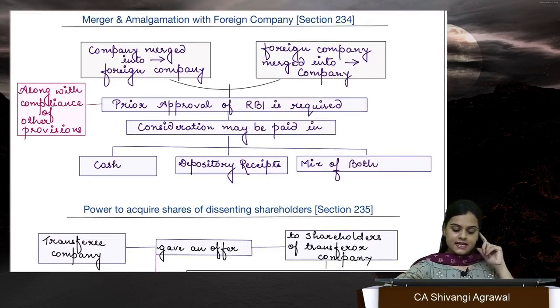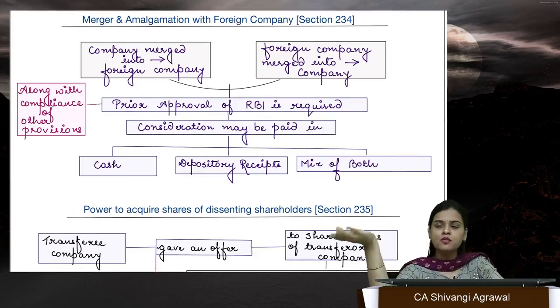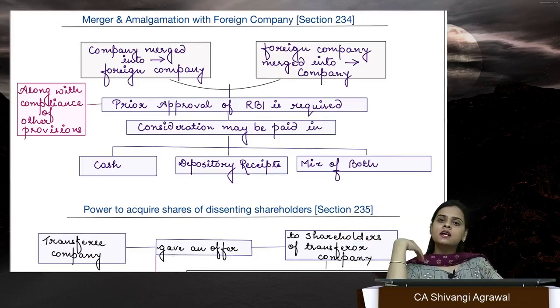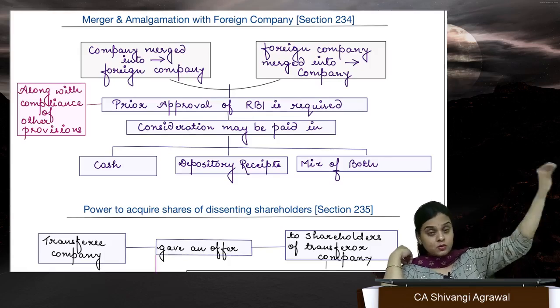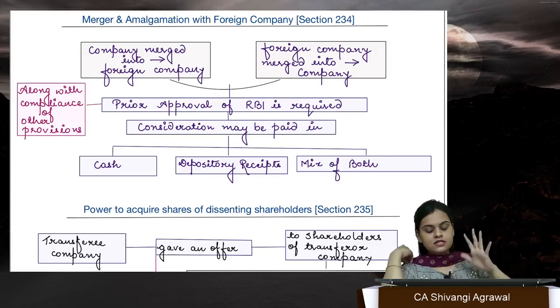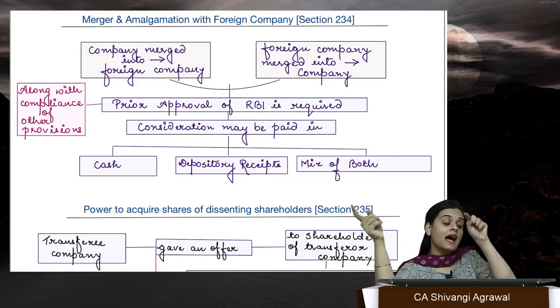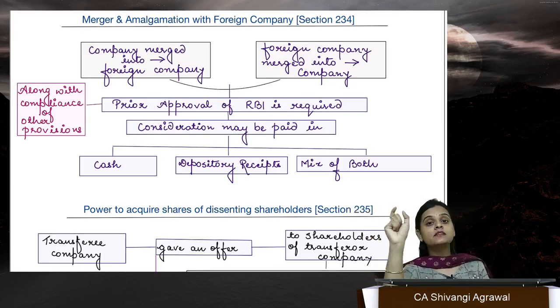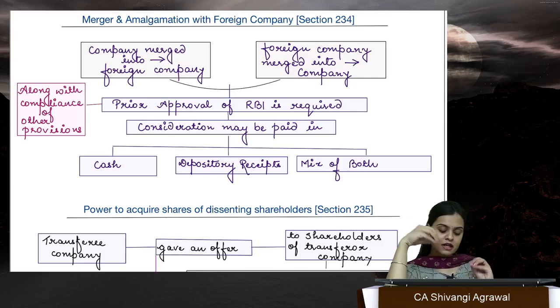Okay, next is section 234, merger or amalgamation of foreign companies. So an Indian company can merge into a foreign company, and a foreign company can merge into an Indian company. The provisions are the same. So we have to follow sections 230 to 232 for this also. And one important point that you have to remember is that foreign company here does not mean a company incorporated outside India and having a place of business in India, as we read in the definition. No, whether having a place of business in India or not, that is a foreign company for this particular section.